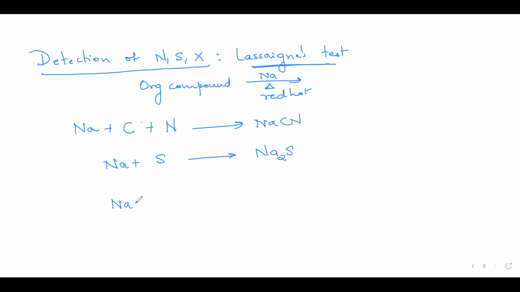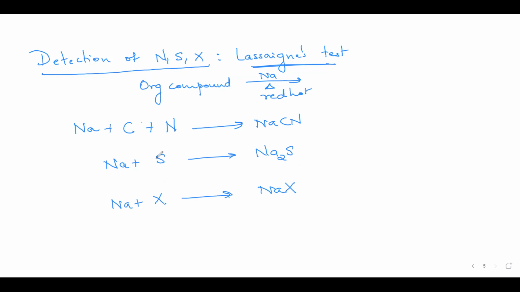If any halogen is there, that halogen will combine with sodium to form sodium halide. So basically, what am I doing here? Can I say I am converting the covalently bonded nitrogen, sulfur, and halogen in the organic compound to these ionic salts? Yes, ma'am. Now detection of these ionic salts is simpler than detection of covalently bonded nitrogen, sulfur, and halogen in the organic compound.